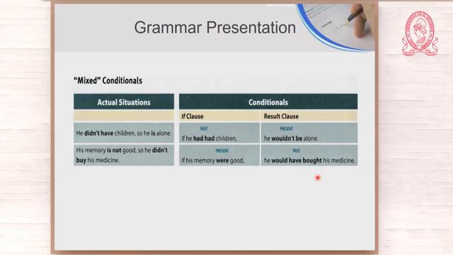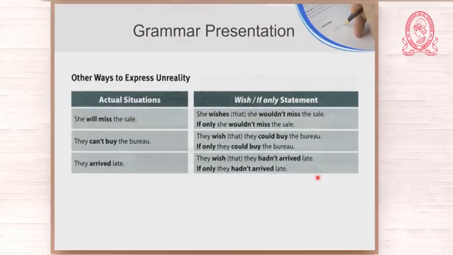Okay? Now, there are other ways to express unreality, and here we have this. Other ways to express unreality. Here we have the actual situation, the real situation, the true situation. She will miss the sale. She won't make it. Okay? She will miss the sale. Products are going to be with a discount, cheap, okay, but she will miss the sale.